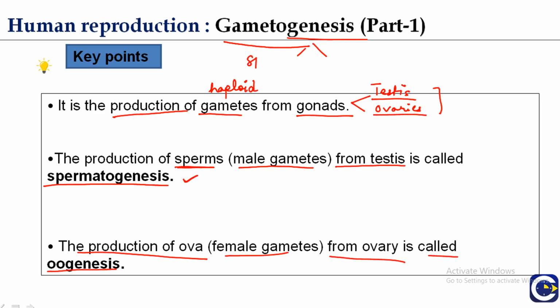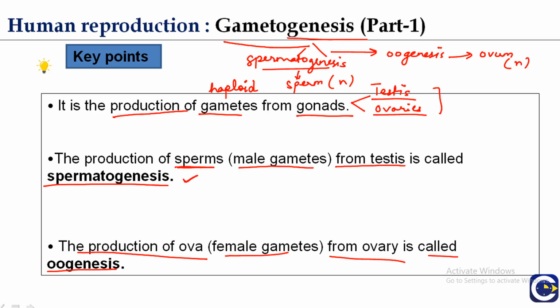One is spermatogenesis and the second is oogenesis. These are haploid, and their formation takes place from the diploid germinal cells, and this process takes place respectively in testes and ovaries, which are the gonads.